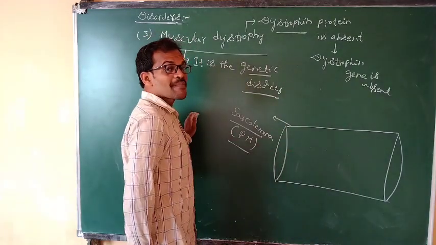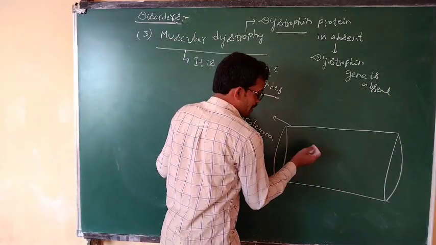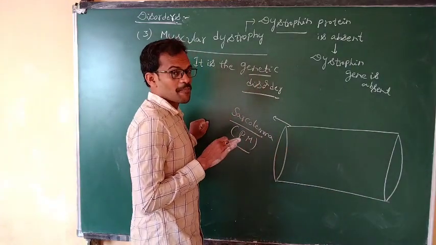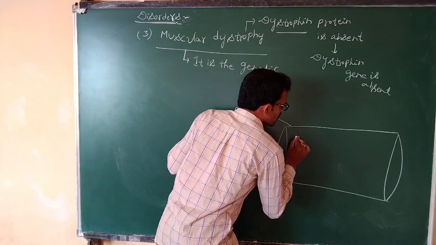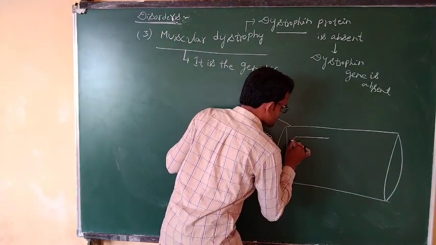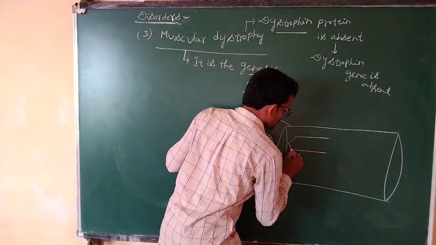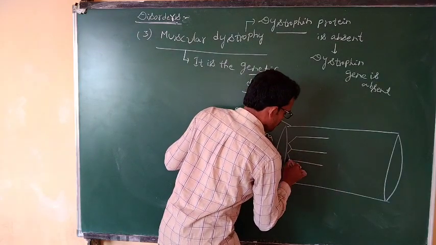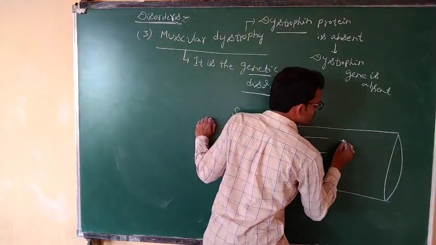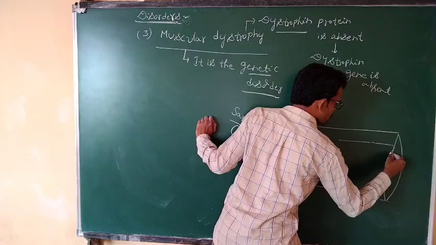Inside the sarcolemma is the sarcoplasm or cytoplasm. It consists of thick filaments and thin filaments.